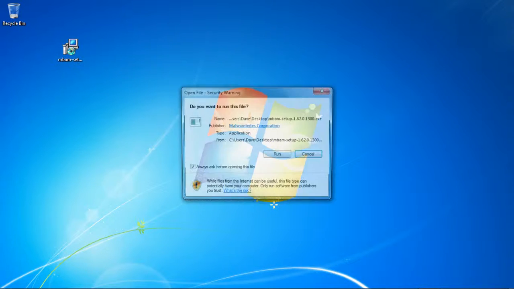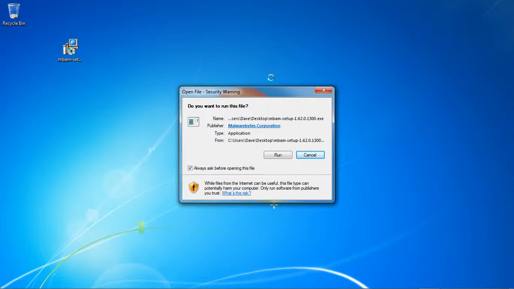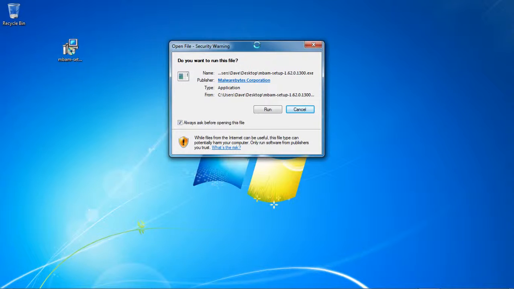The first thing you need to do once you've downloaded the software is to double click on the installation icon. The first screen that you will see is just a warning from Microsoft saying that this software could be harmful to your computer. We know the software isn't, so we can click on the Run button.